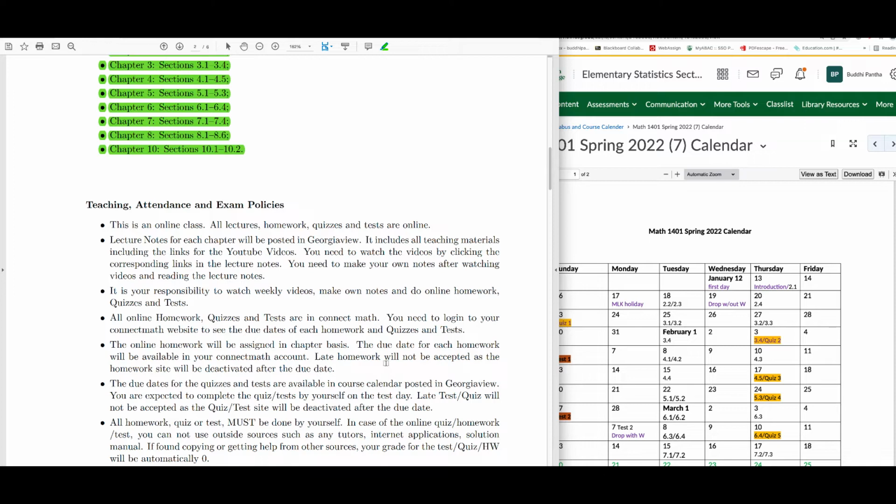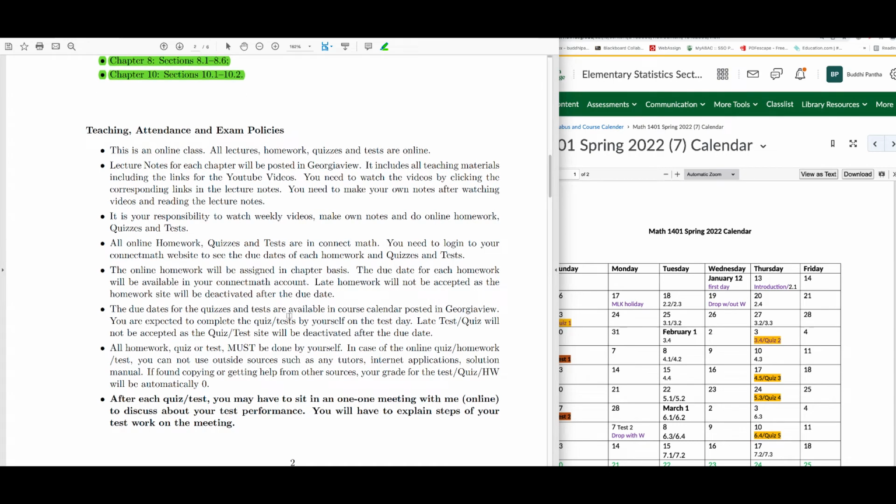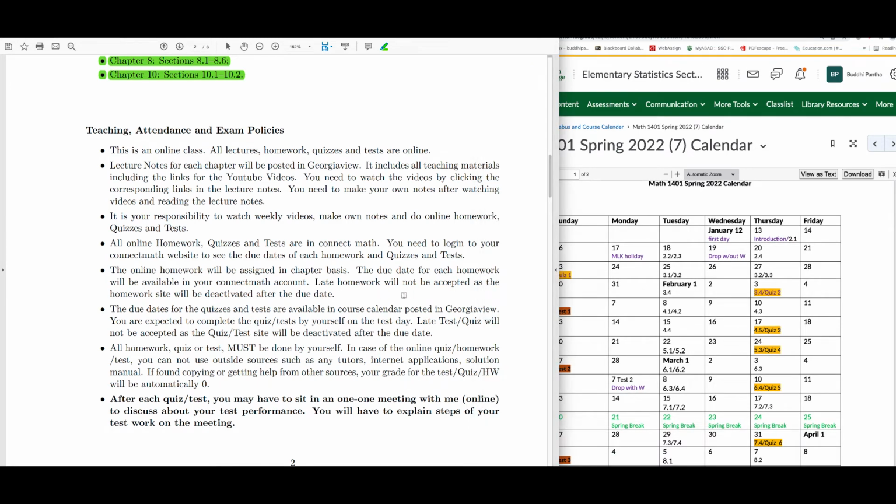Late homework will not be accepted, as the homework site will be deactivated after the due date. The due dates for the quizzes and tests are available on the course calendar posted in Georgia View. These are the due dates for the quizzes and the tests. And you are expected to complete the quiz or test by yourself on the test day.